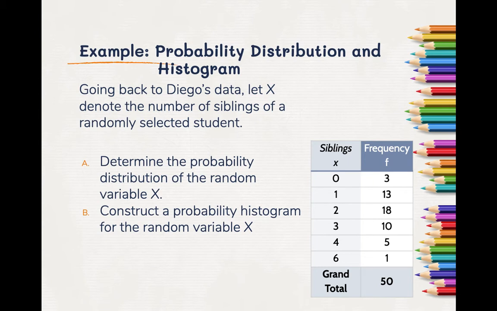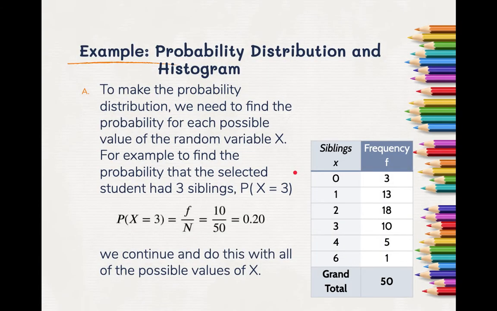So coming back to this data here, we're going to start all over again. We want the probability distribution of the random variable x, and to make a probability histogram. I'm going to give you a whole bunch of stuff, and it's going to say, hey, we already did this, because there's that connection between the relative frequency and the probability of the random variable.